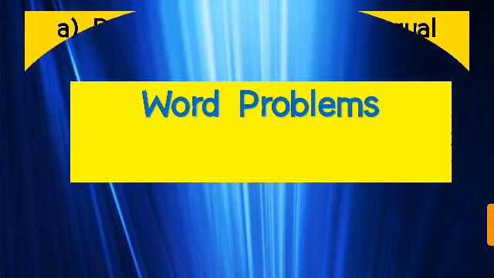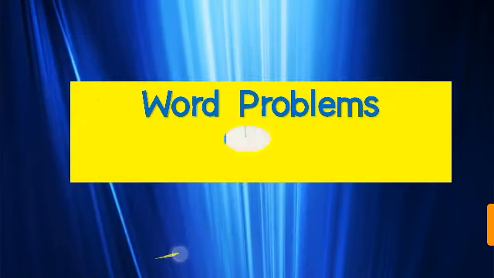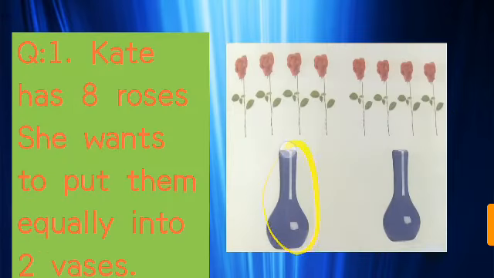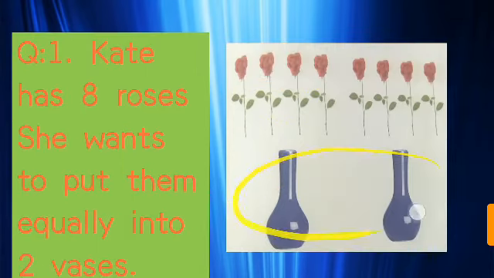Okay everyone? Word problem. Kate has 8 roses. She wants to put them equally into 2 vases. How many flower vases are here? 1, 2. 2 flower vases. And let's count the flowers. 1, 2, 3, 4, 5, 6, 7, 8. Kate has 8 roses. She wants to put them equally into 2 vases. 2 vases are here? Yes.